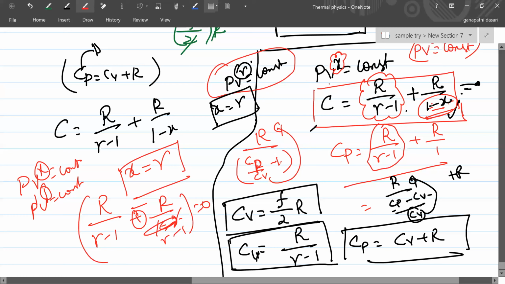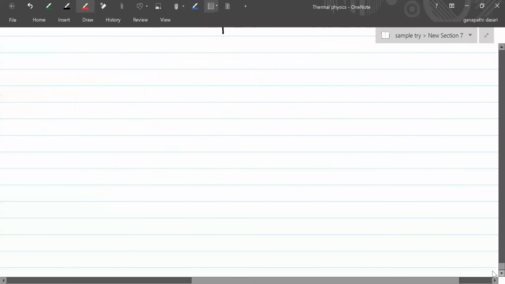Next, shall I go? So then, you can derive values for some values. Monatomic gases: Cp, Cv, and gamma. Then diatomic gases.